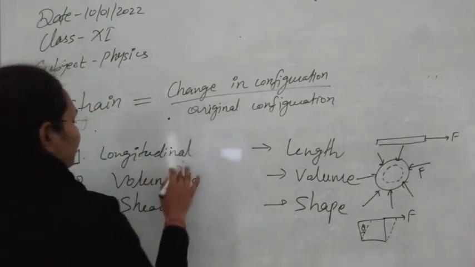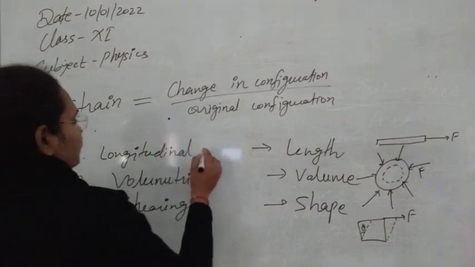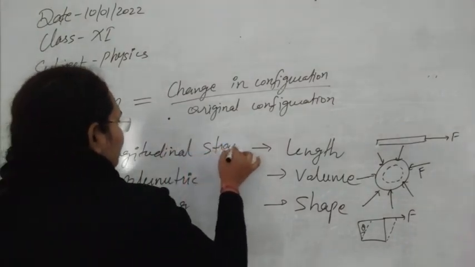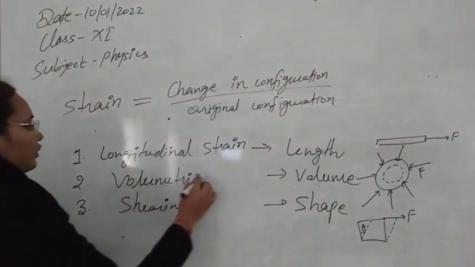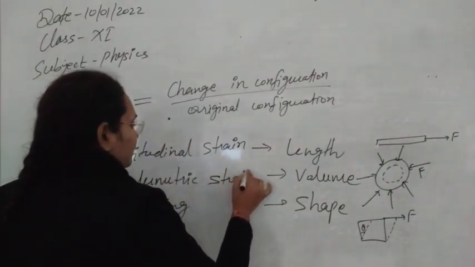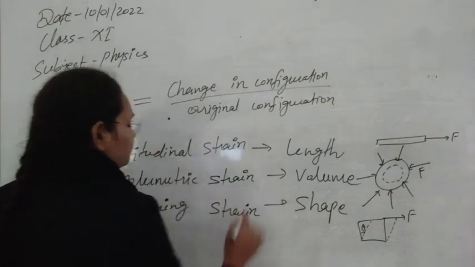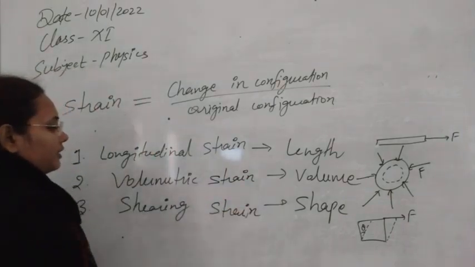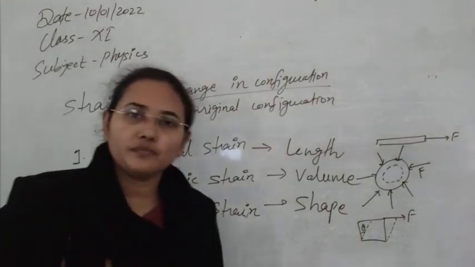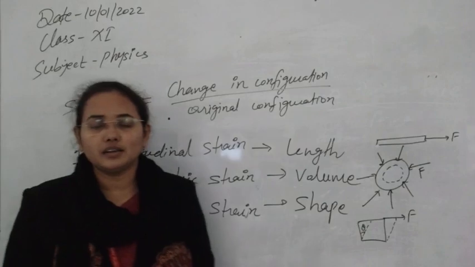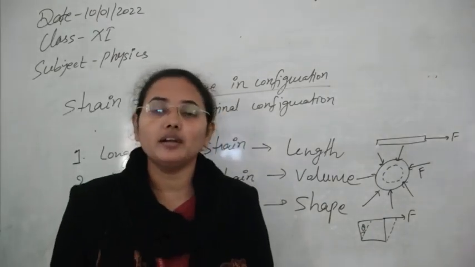So this is first called longitudinal strain. So longitudinal strain is what now? The definition is very clear, I have just told you. This is volumetric strain. Now the third type of strain is our shearing strain, which is used to change the shape of the body. So now we have complete information about how much force is needed to change the configuration, and how much the configuration is distorted or deformed.